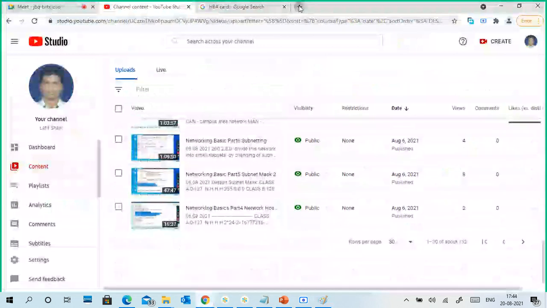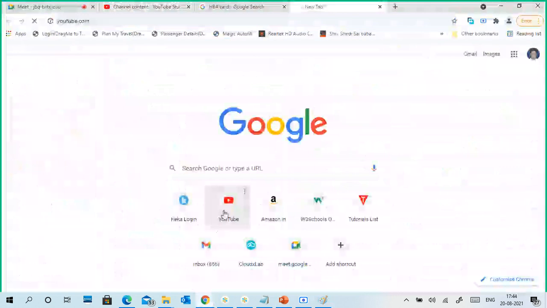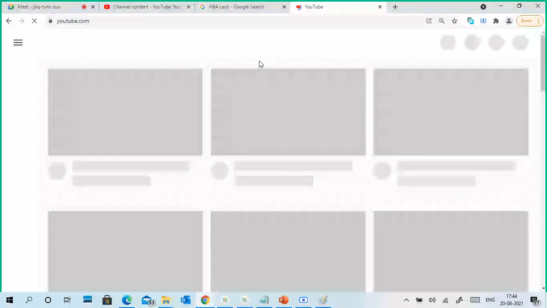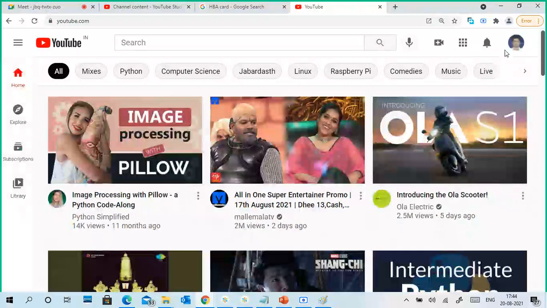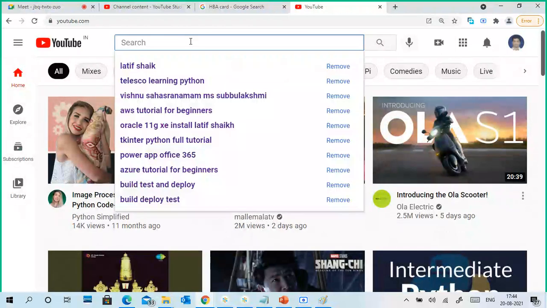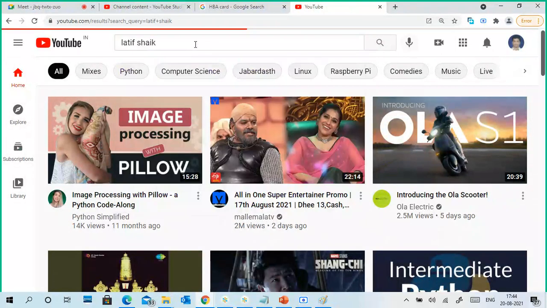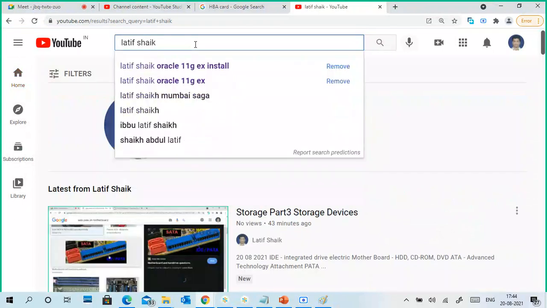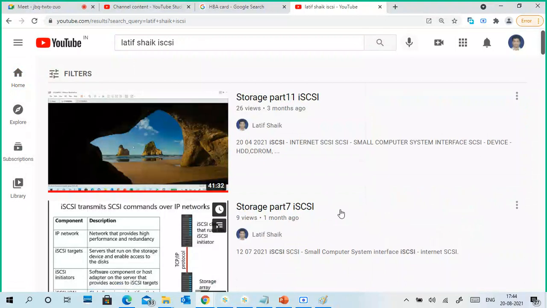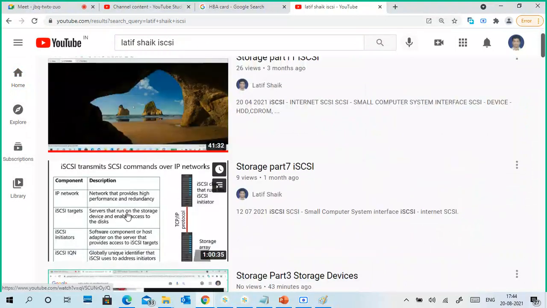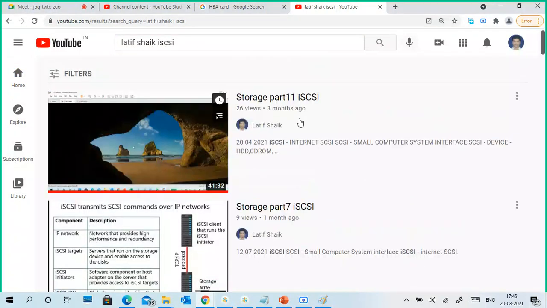Storage, right? I will search for it. When I did the iSCSI practical, which worked, I don't remember. Try on my channel. Very early days I covered iSCSI, different parts are there. iSCSI 7, iSCSI 11, this year.